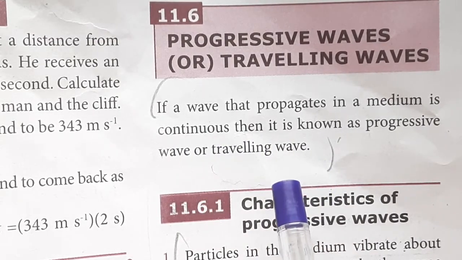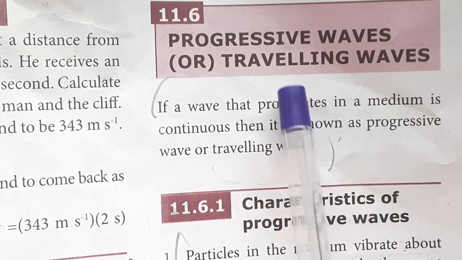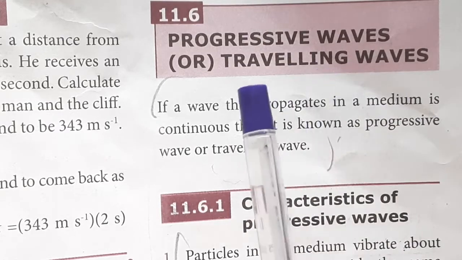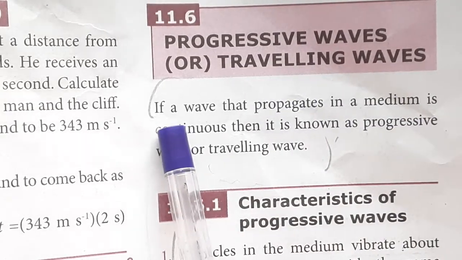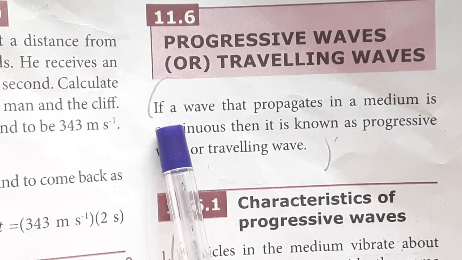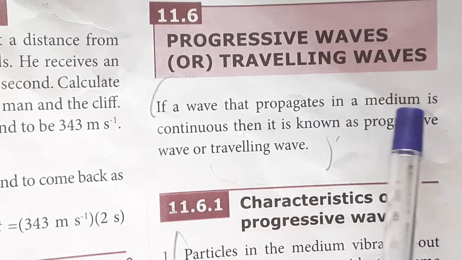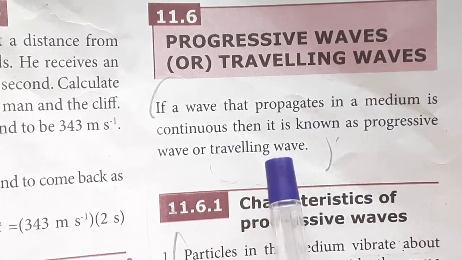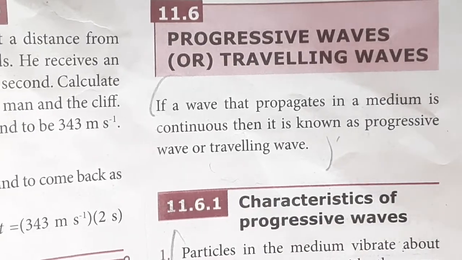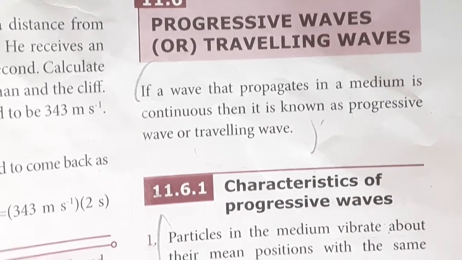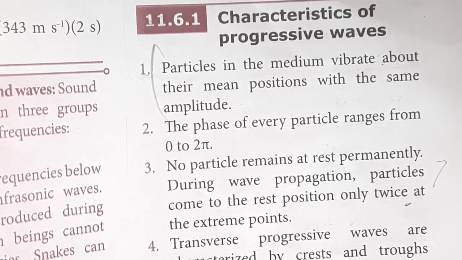A wave which is traveling continuously in a medium is known as traveling wave or a progressive wave. It progresses. So, what is progressive wave? If a wave that propagates in a medium is continuous, then it is known as progressive wave or traveling wave. Now, the characteristics of progressive waves. What are the characteristics?